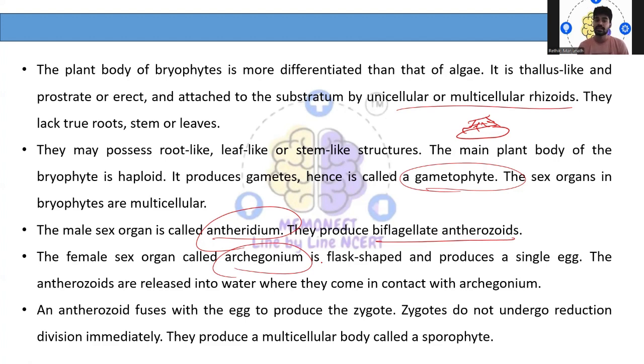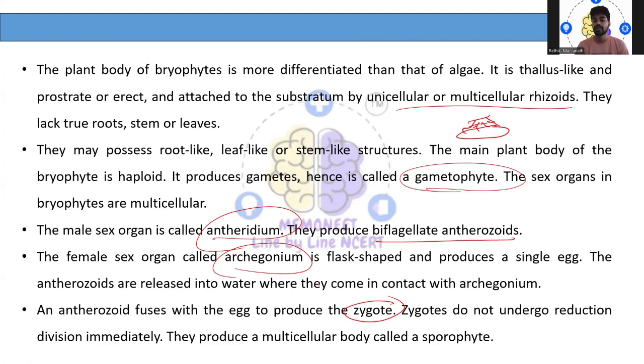So now what happened? The antherozoids, which are from the male sex organ, are released into the water and come in contact with the archegonium, and fusion happens. As a result, the egg is fertilized and produces the zygote. But the zygote will not immediately undergo reduction division.